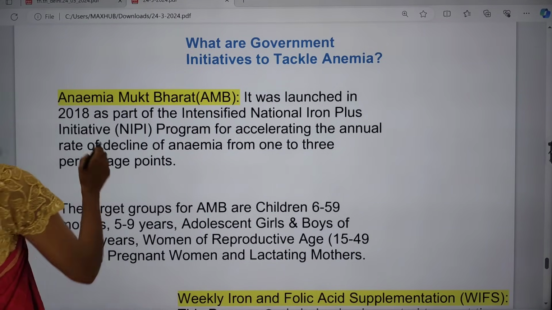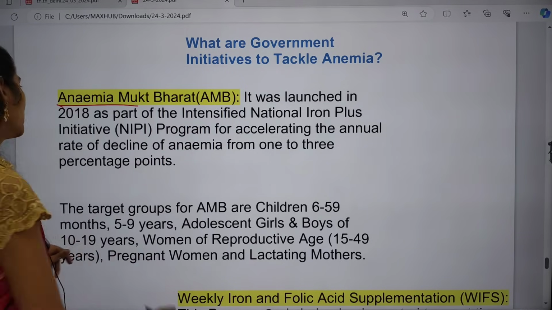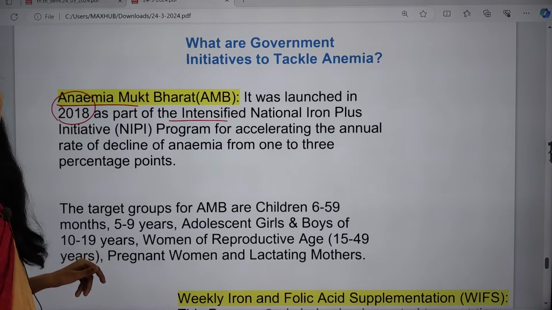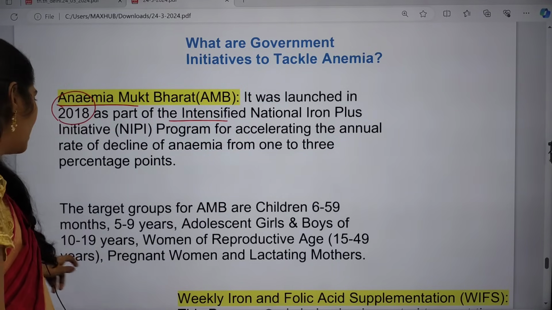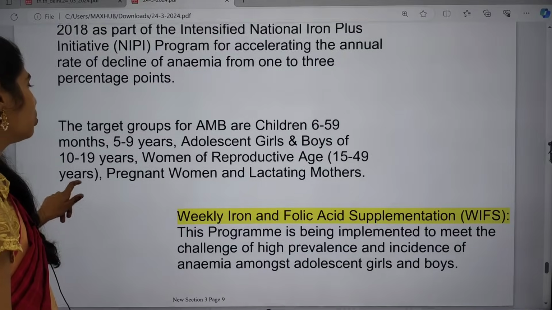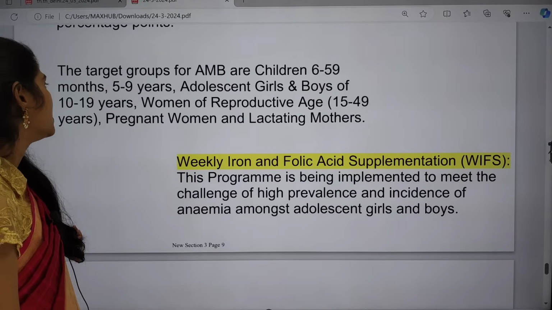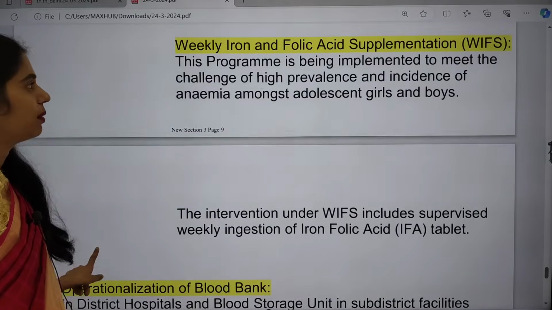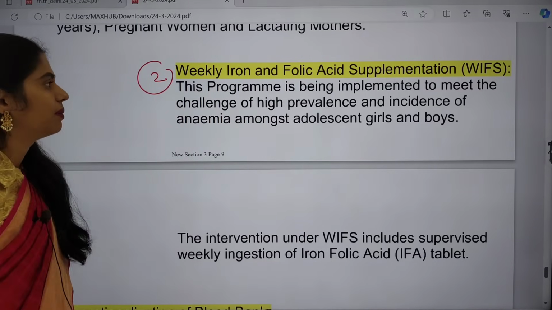The first one is Anemia Mukt Bharat. This scheme was launched in 2018 as part of the intensified National Iron Plus Initiative program, focusing on anemia. The targeted groups are children, adolescent girls and boys, women of reproductive age, and pregnant and lactating women. The next one is weekly iron and folic acid supplementation.